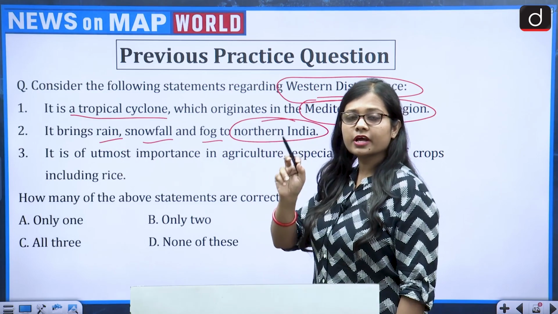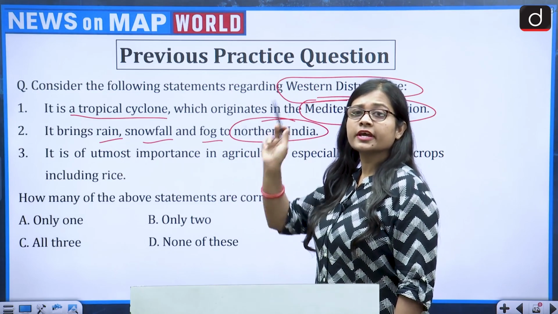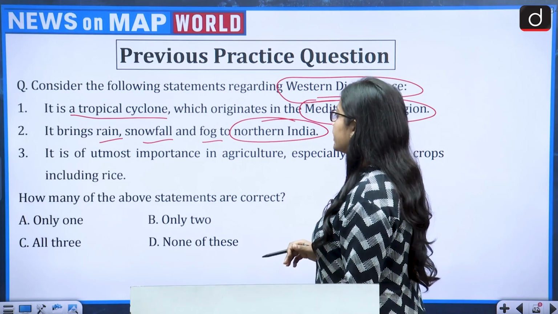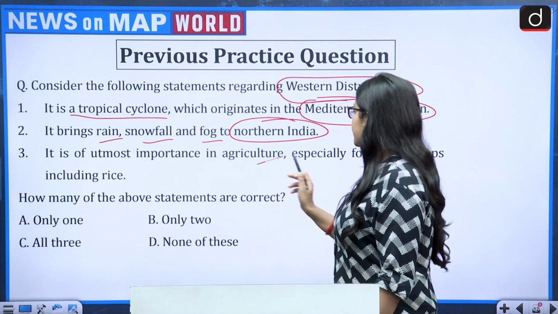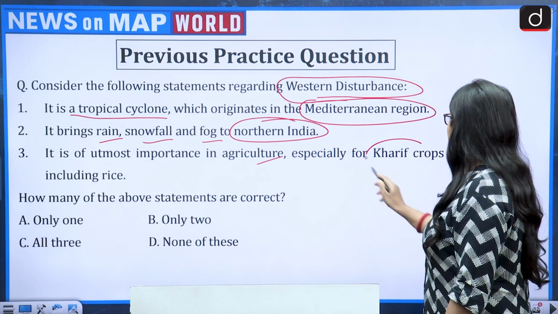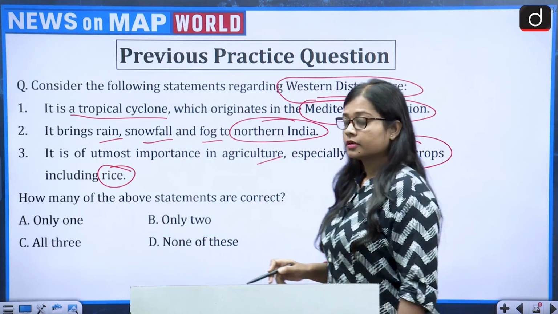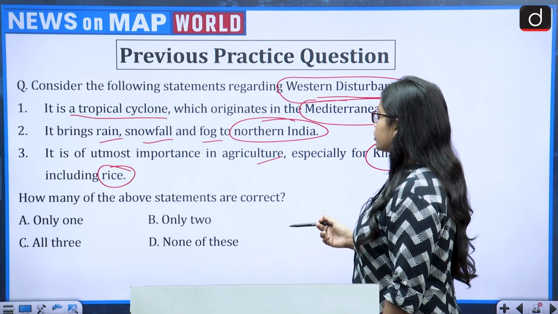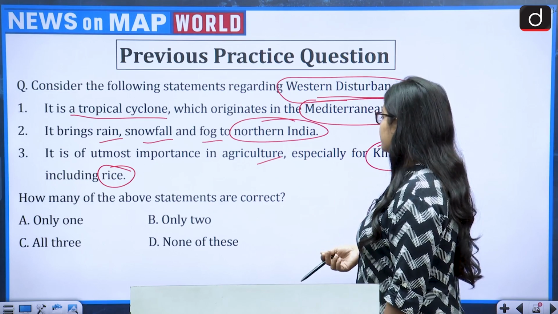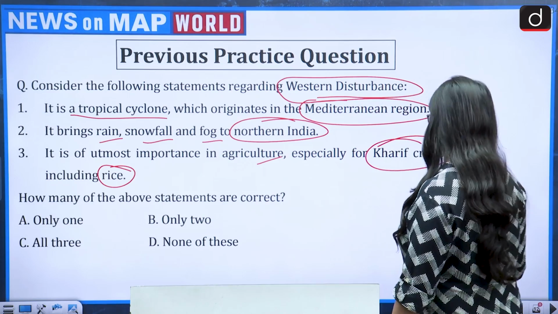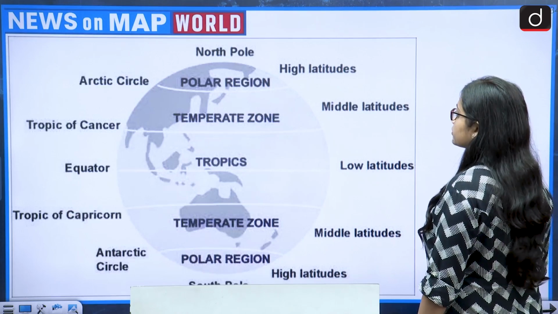Be very clear with regard to the words that you are reading. It is talking about northern India, not southern India. Then third, it is of utmost importance in agriculture, especially for kharif crops including rice. So let us see what the question is asking. How many of the above statements are correct? Only one, only two, all three, or none of these? So let us talk about the western disturbance.